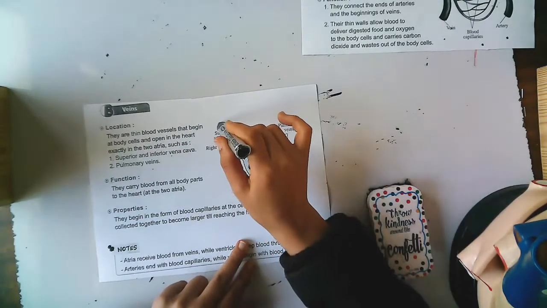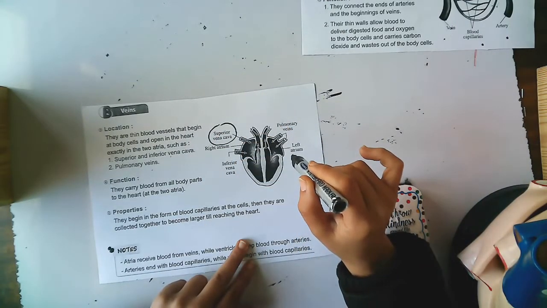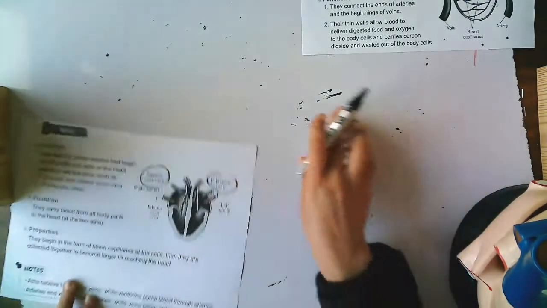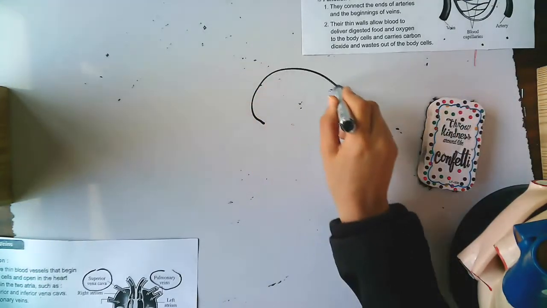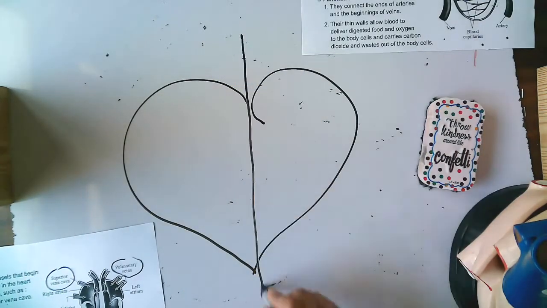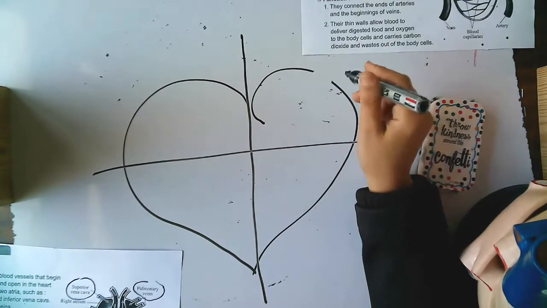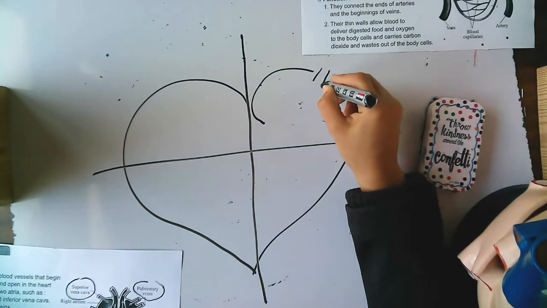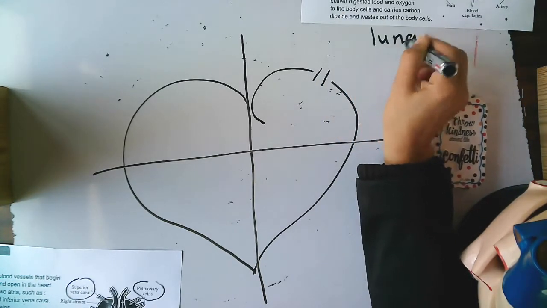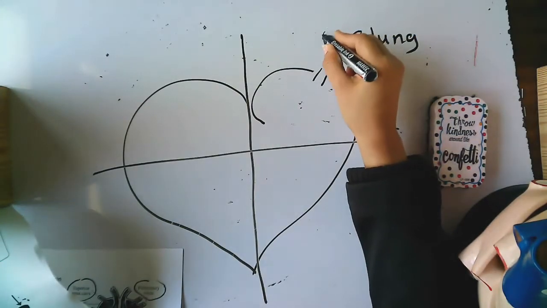Here is the vena cava, and the pulmonary vein. Here we have the first opening, which from the lung takes oxygen.